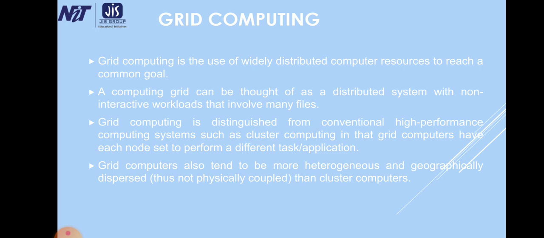Grid computing is the use of widely distributed computer resources to reach a common goal. A computing grid can be thought of as a distributed system with non-interactive workloads that involve many files. It is also called distributed computing.